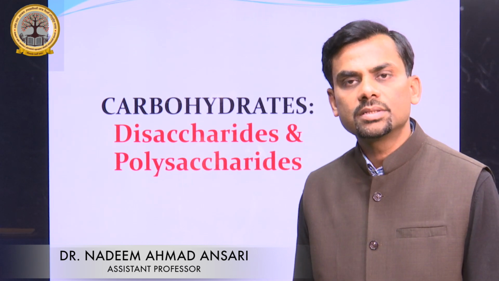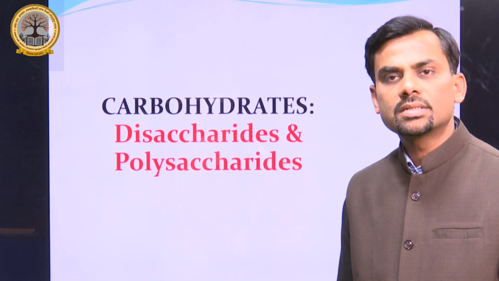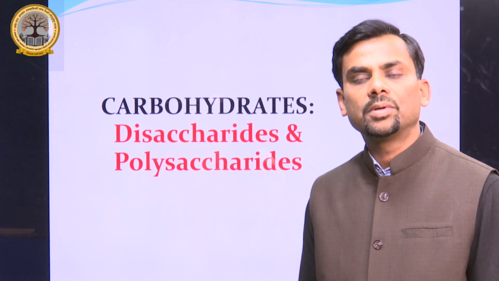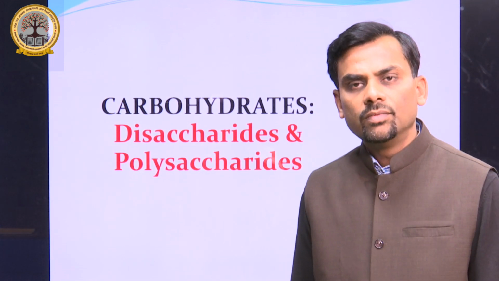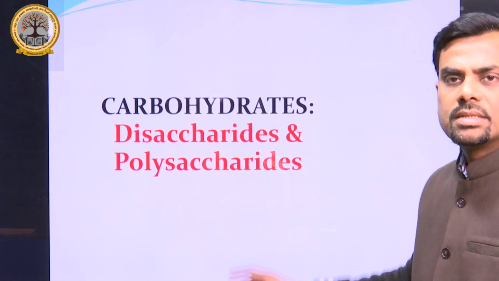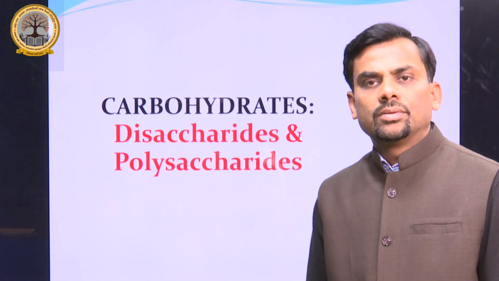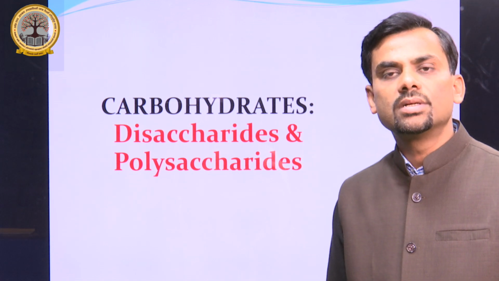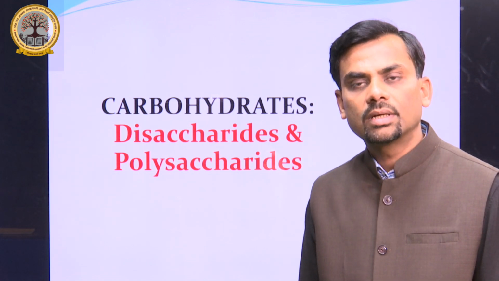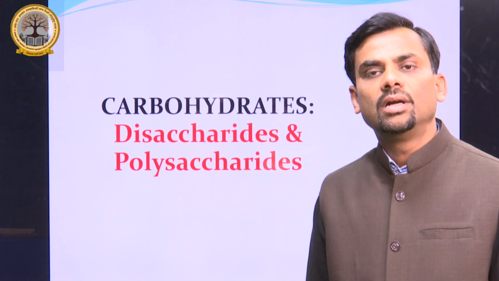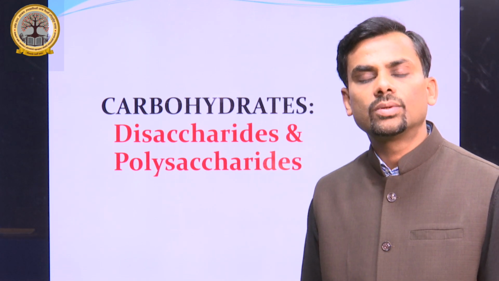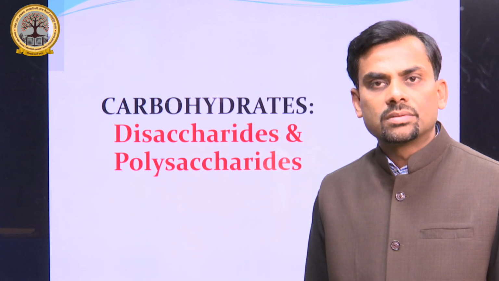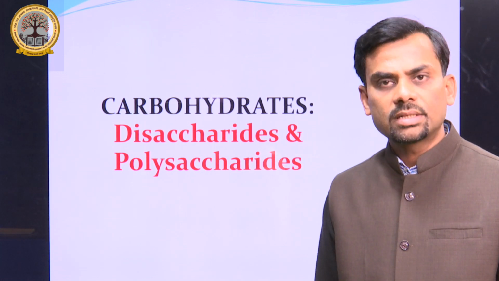So in the previous lecture, we have learned about the monosaccharides, their classification and their properties. So continuing now with the topic of carbohydrates, today we will learn about the disaccharides and polysaccharides. As you know, what are disaccharides? These are composed of two monomer units, that is two monosaccharides, whether they are the same or they can be different. Like in case of sucrose, they are different monosaccharides, glucose plus fructose. So this is one of the examples of disaccharide.